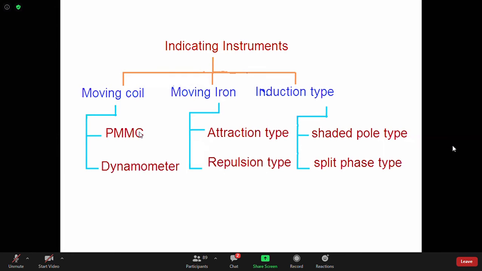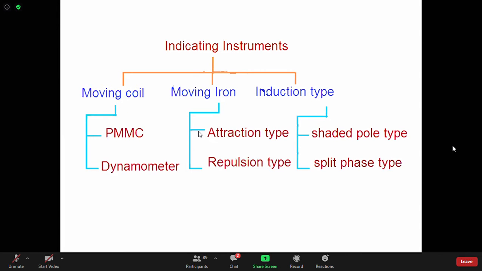That means which instrument you can use for measurement of DC, which instrument you should use for AC measurement, both AC and DC measurement, just like that. So PMMC is for DC, moving iron is for AC, but that value will be different. But dynamometer type instrument, both AC and DC. So you can think of this thing.